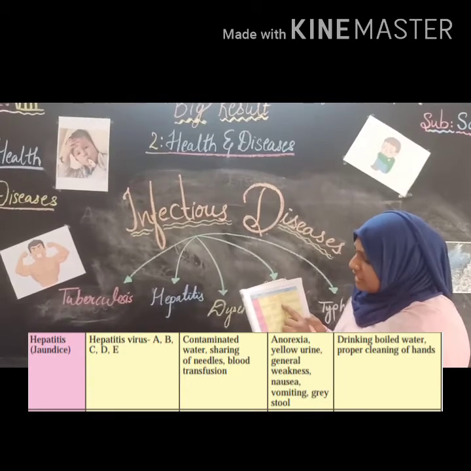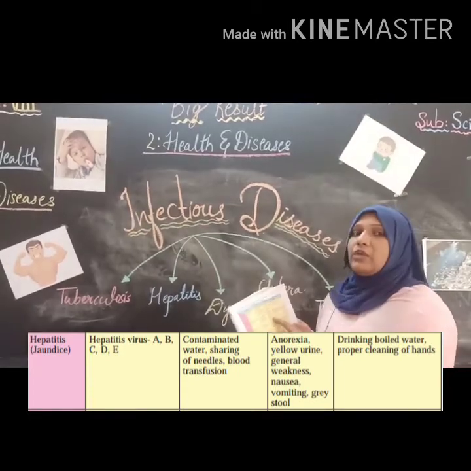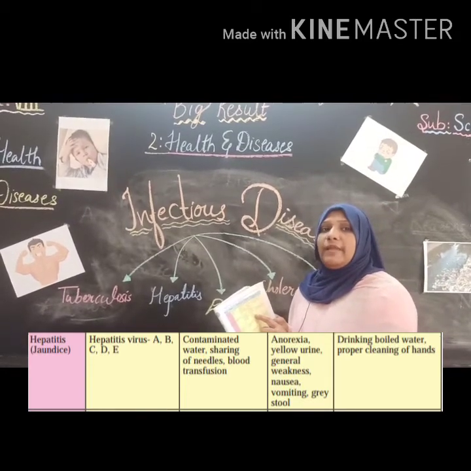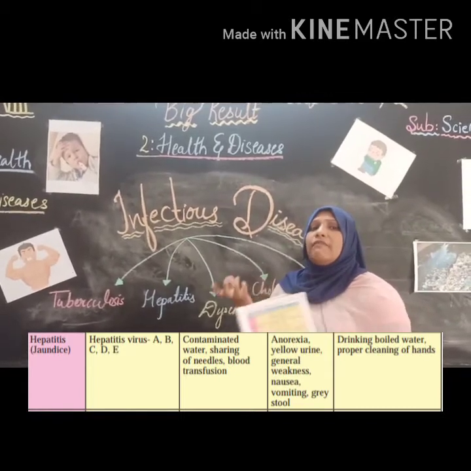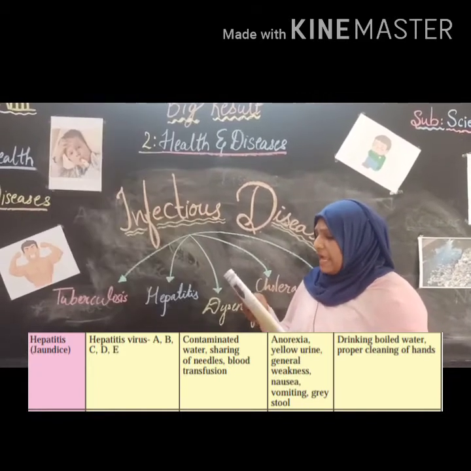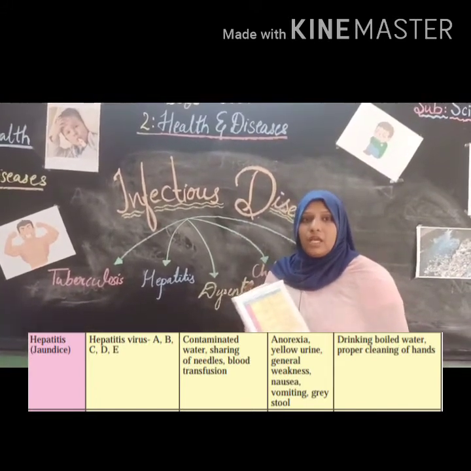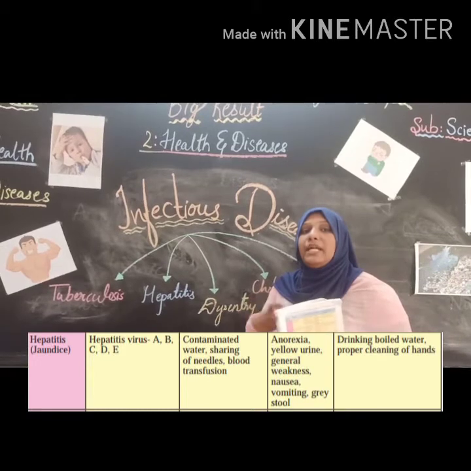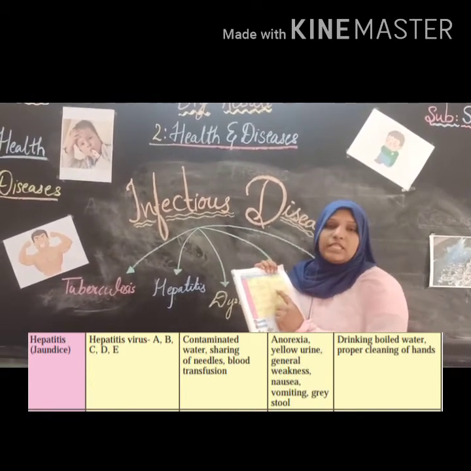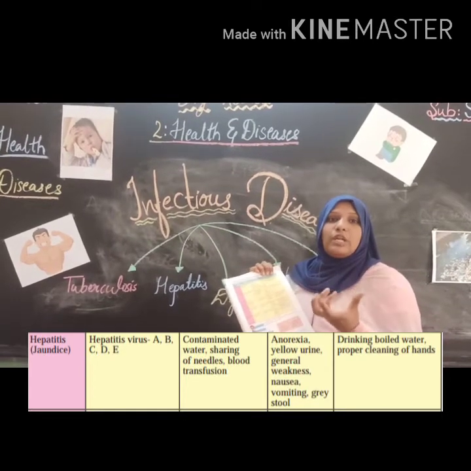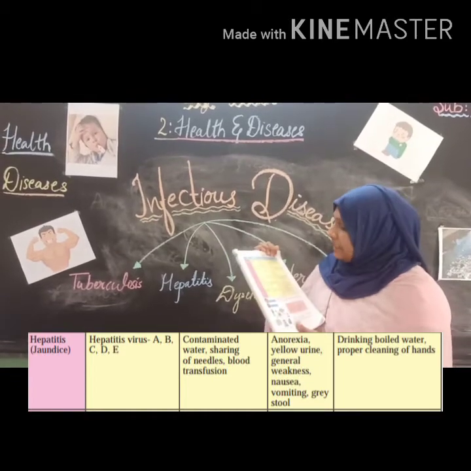Now what are the symptoms of hepatitis? Here it is written: anorexia, yellow urine, general weakness. Yellow urine means the color of urine will become very yellow, right? General weakness means the person will become very weak. Nausea means the feeling of vomiting, right? The person feels like vomiting, but vomiting doesn't come, and sometimes it does. Grey stool: the stool color is grey, the waste product of the body will become grey. So these are the symptoms of hepatitis.